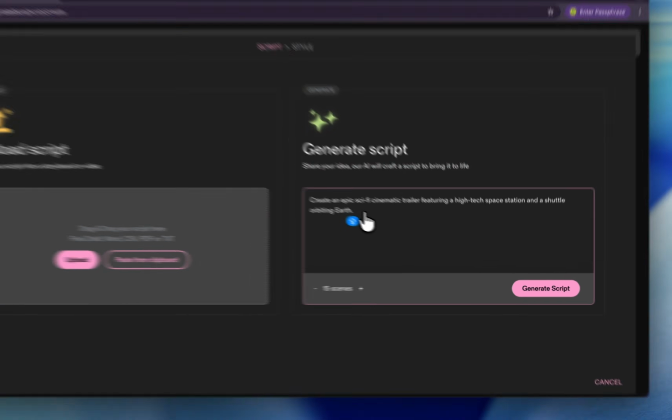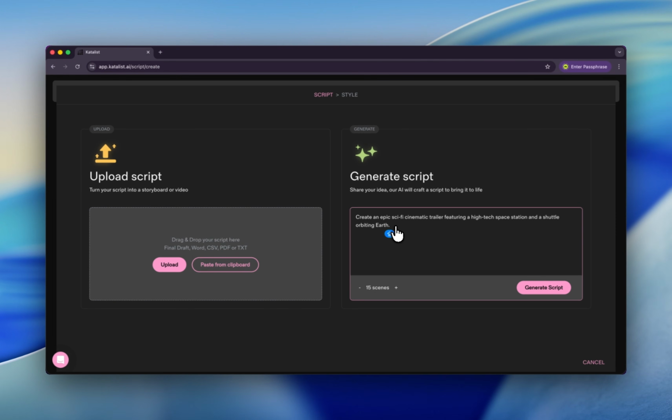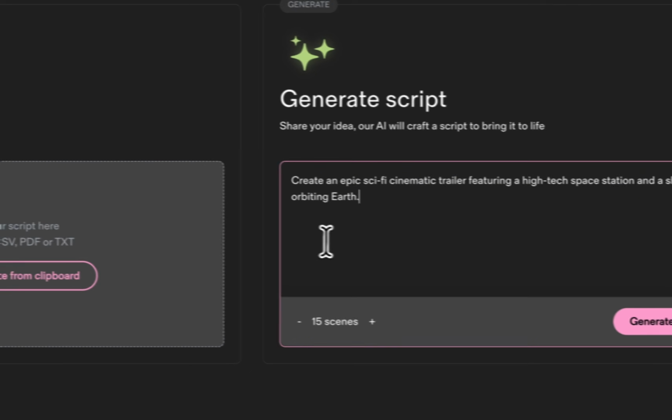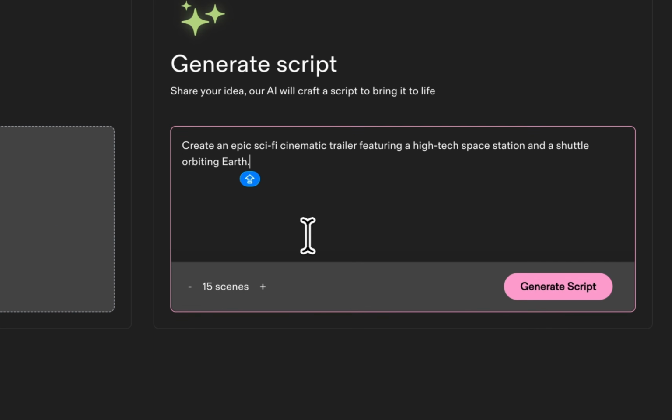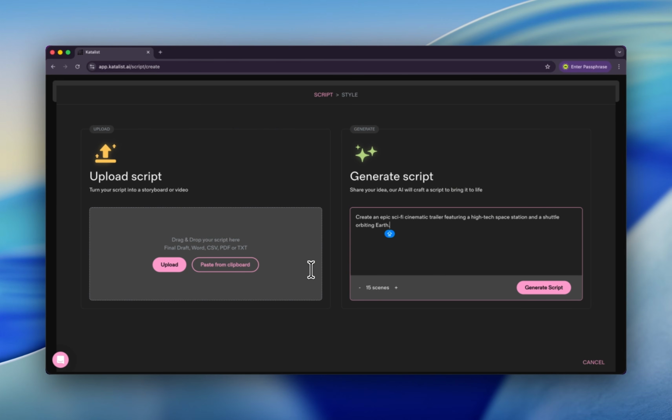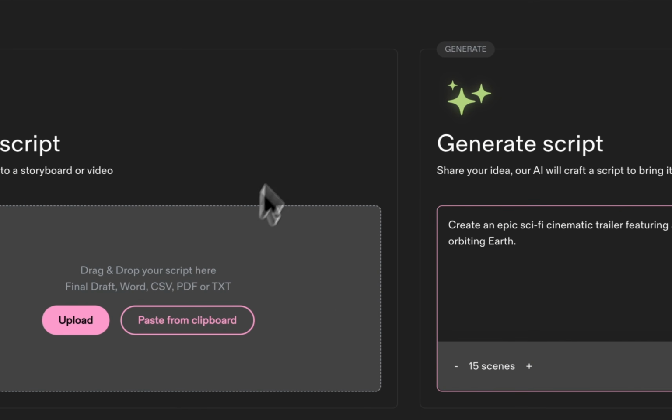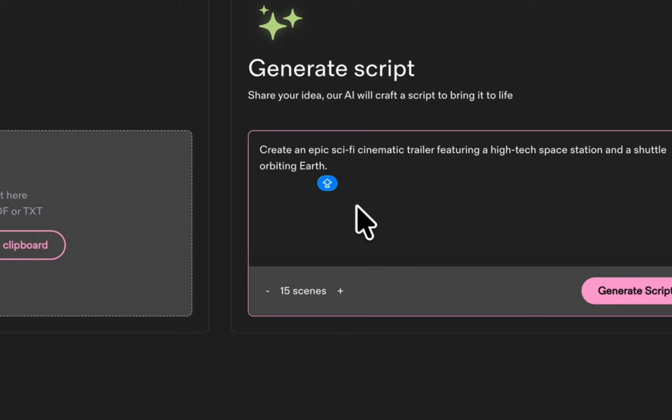In fact, don't be fooled by me. You can actually build up your own story from here. Oh my god, I have so many friends who are very into writing. They are very good storytellers, and you can even upload your PDF or TXT file from here. If not, you can type in here. This is very convenient for small writers, right? If you know any, please recommend this too. Let's use this prompt for example, and we have 15 scenes. You can reduce or add to it.